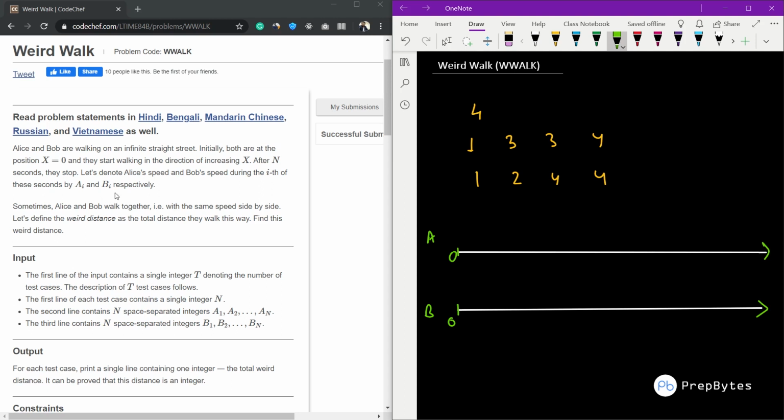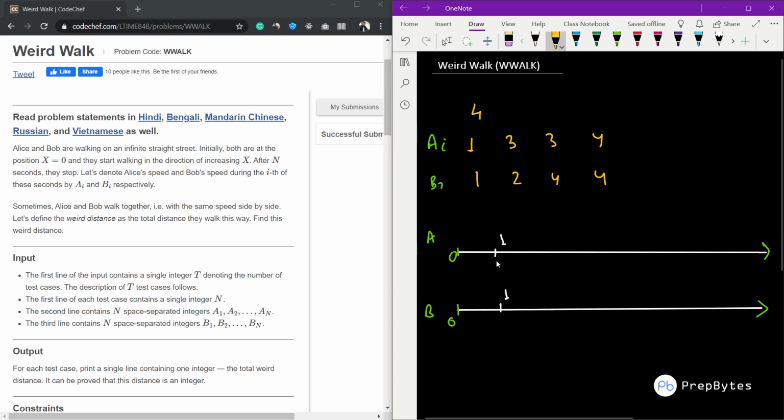The speed of Alice is given by ai and the speed of Bob is given by bi. Sometimes Alice and Bob walk together, that is with the same speed and side by side. Here Alice is at 0, Bob is at 0, and the speed of both is 1. So after this element, they are both at 1, because they are moving at the same speed and side by side. Moving at the same speed and side by side is called the weird distance.